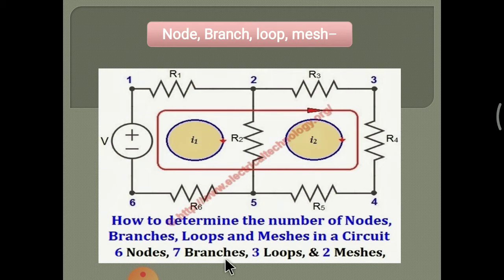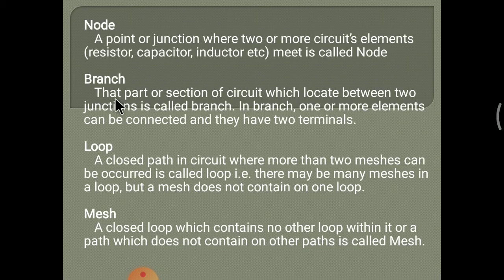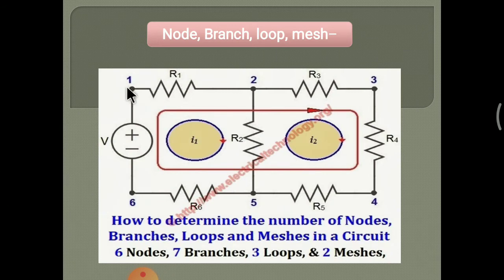Next, branches. What is the definition of a branch? That part or section of a circuit which lies between two junctions is called a branch. In a branch, one or more elements can be connected and it has two terminals. A branch has two terminals, or a branch is formed between two junctions in which one or more elements are connected.